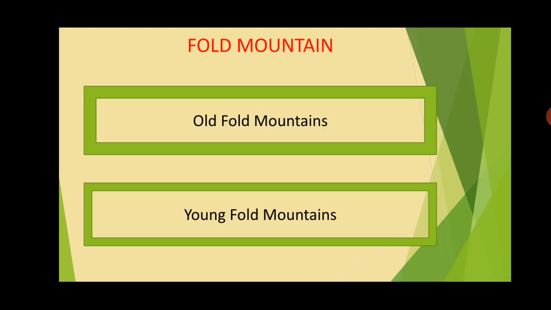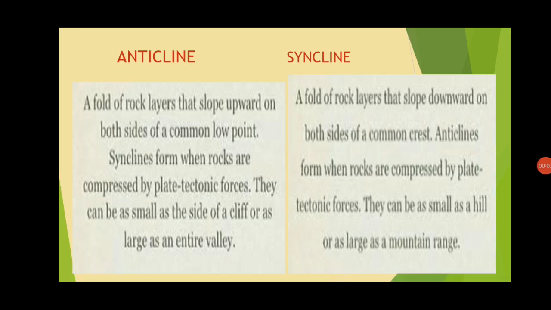And because of that, two types of folds come. So the two folds of the earth crust are anticline and syncline. Anticlines are upward fold, and it gives formation to mountains. Synclines are downward fold, and it gives rise to a number of valleys. So because of anticlines and synclines, we have mountains and valleys on the surface of the earth.